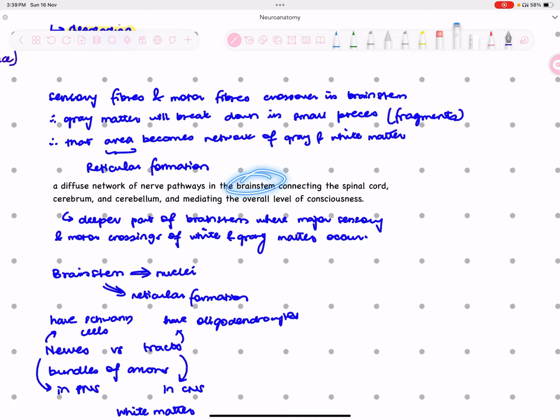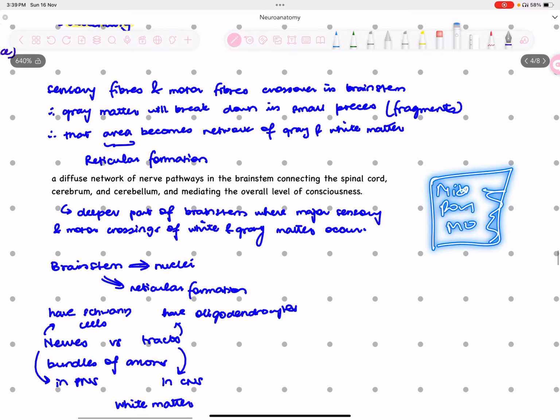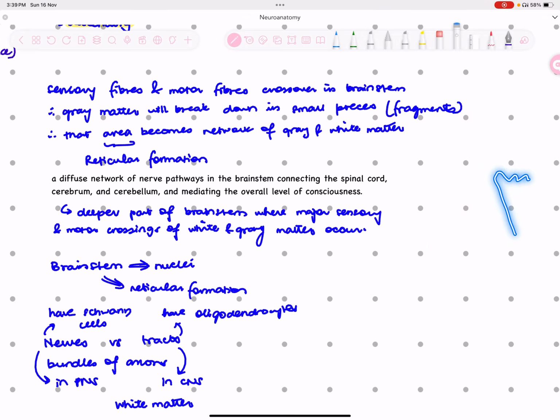Now, exactly where is it situated? It's in the brainstem, in your midbrain, pons, and medulla oblongata. This is your brainstem. So in this entire region, you will see the reticular formation.